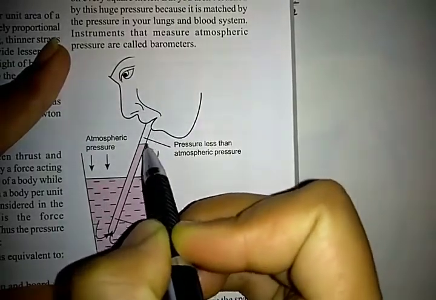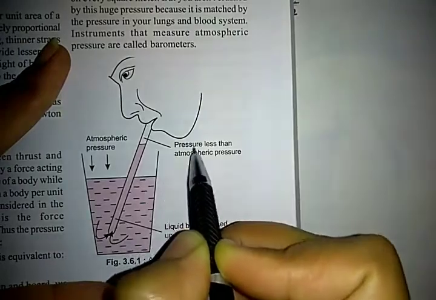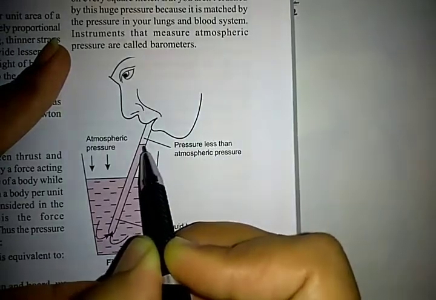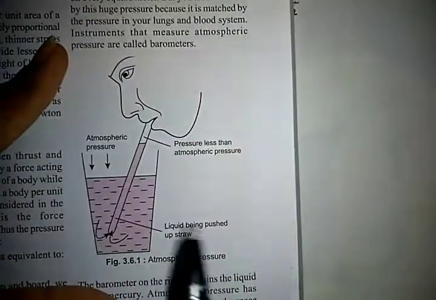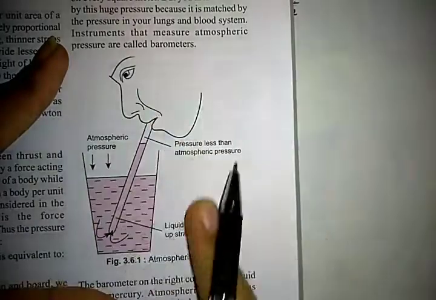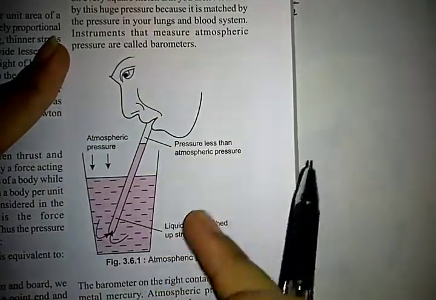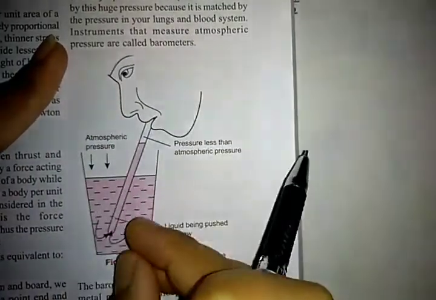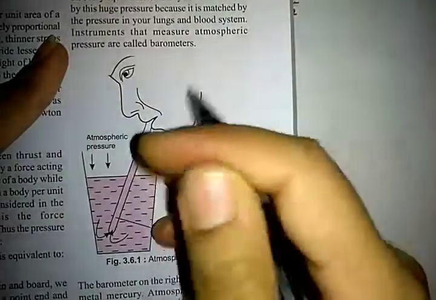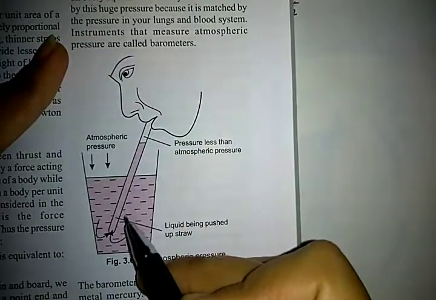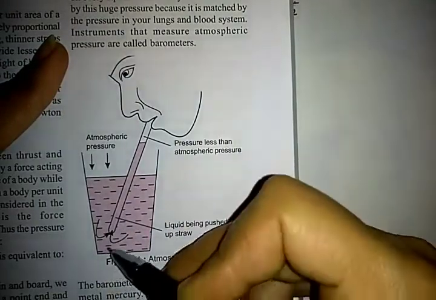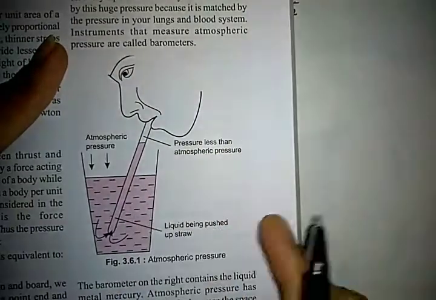If the pressure in this column is less than the atmospheric pressure, there is a gap. Got it? So the liquid is pushed up the straw due to the pressure created. We drag the force, and that force makes the liquid be pushed towards the straw.